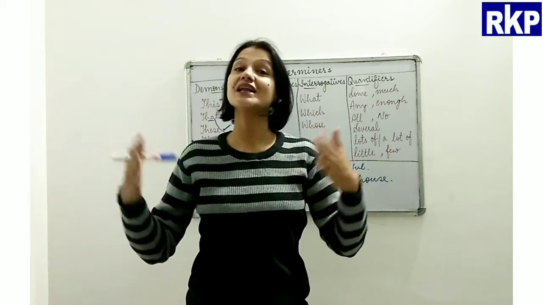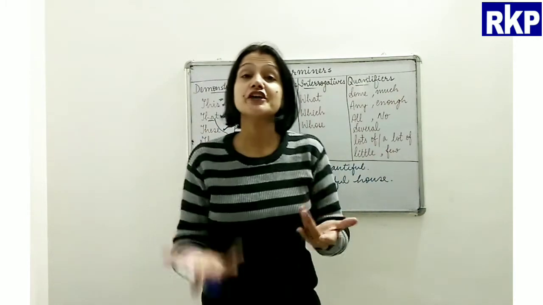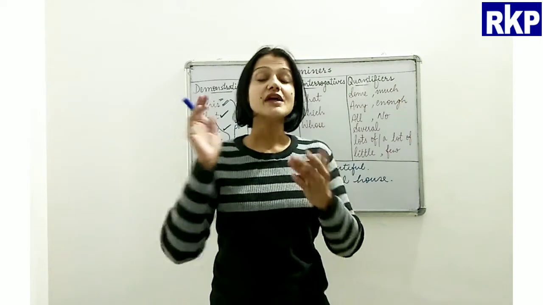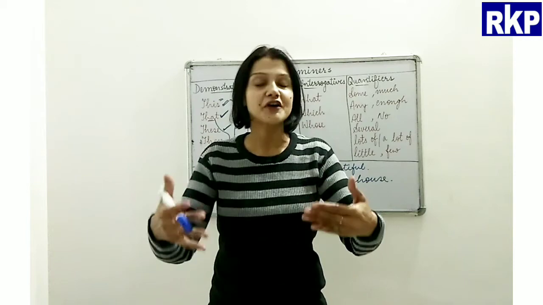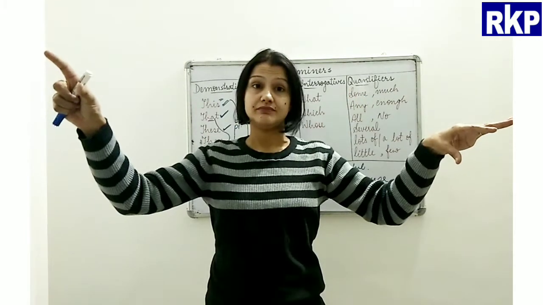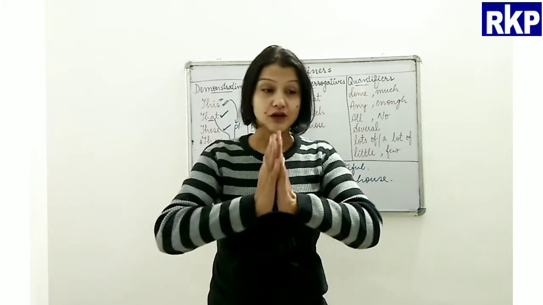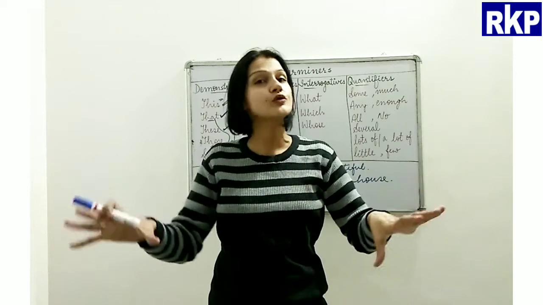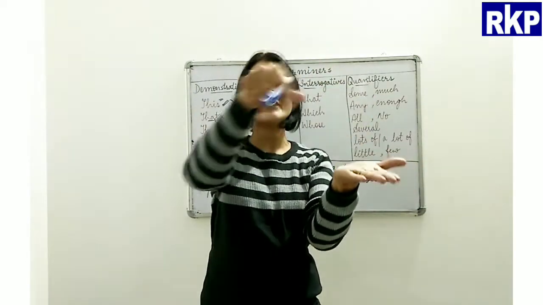Whenever we use these distributives, we are talking to a group or a number of people individually. We are addressing the whole group, but actually it means I am talking individually.